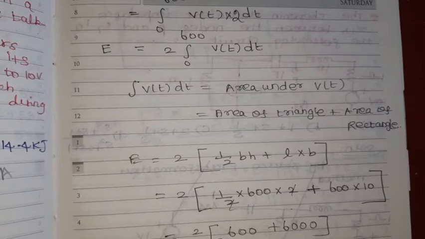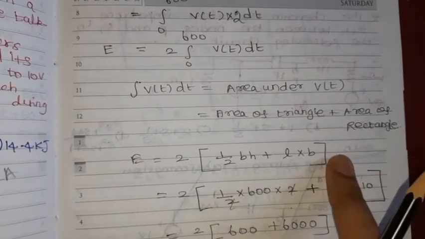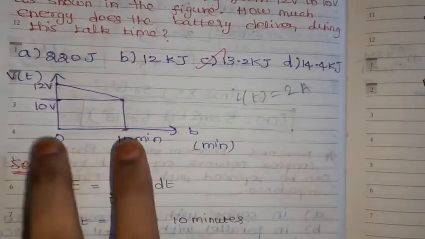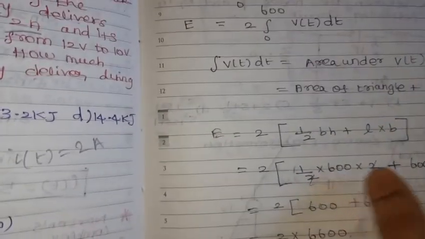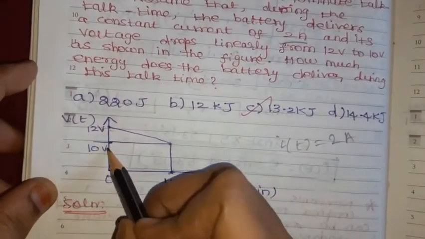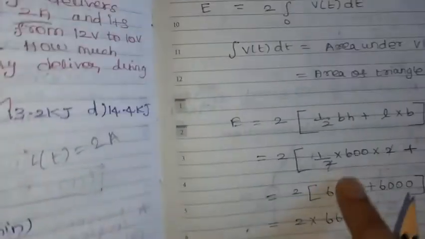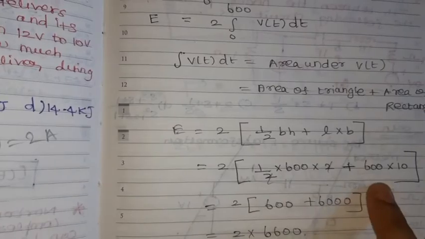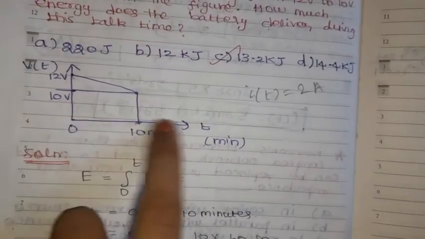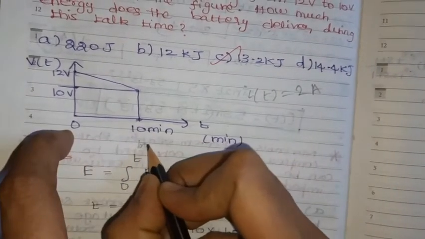Area of the triangle is nothing but half bh plus area of rectangle L into b. So half bh: breadth is 0 to 10 minutes, and 0 to 10 minutes is nothing but 600 seconds. What is height? For the triangle only we need to take 12 to 10. The difference is 2, so 2 volt. So 2 plus area of rectangle L into b. Length is the same for triangle and rectangle, so 600 seconds.